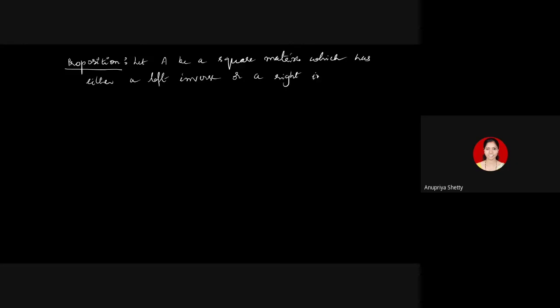Now this proposition justifies that. This proposition is all about that. Let A be a square matrix which has either a left inverse or a right inverse. So only one of the conditions is given to us.